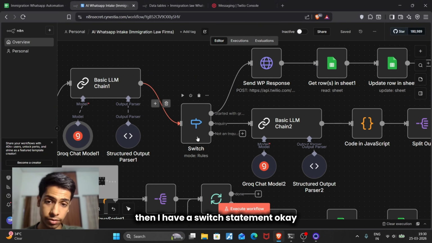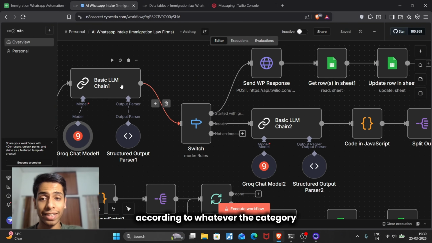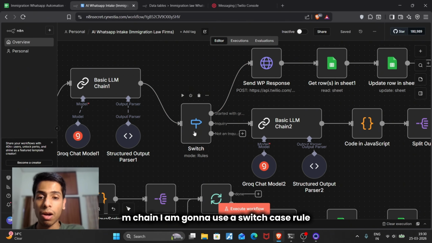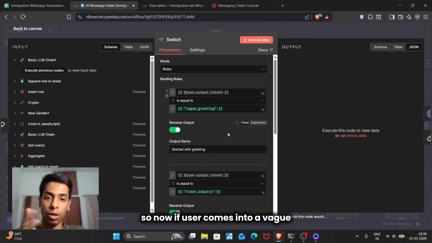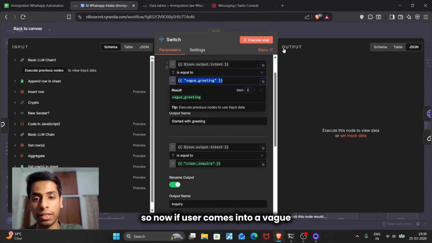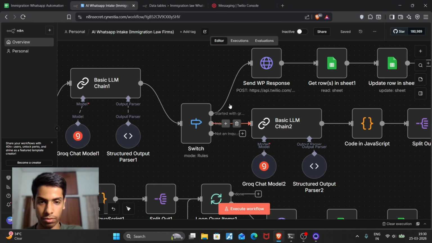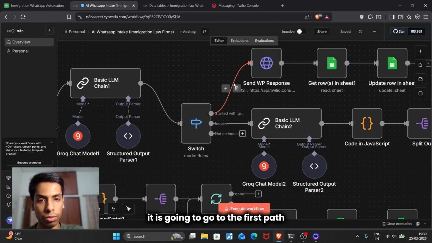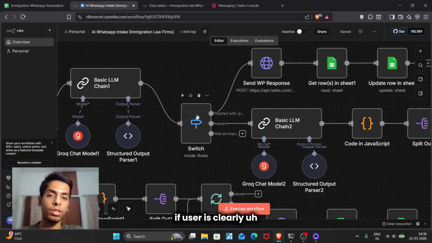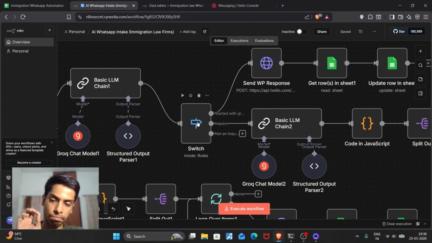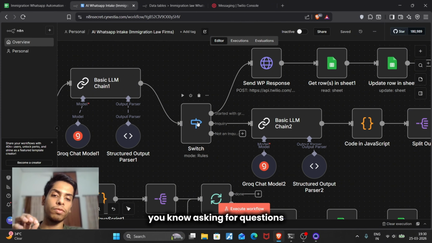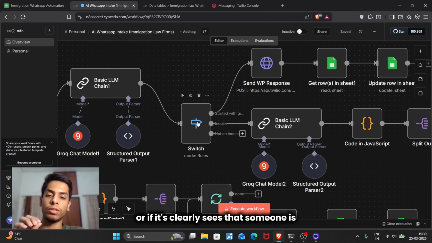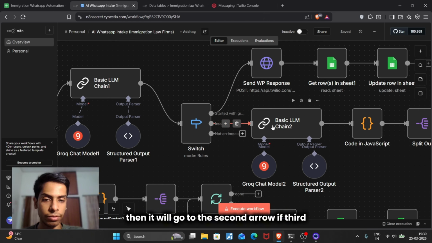Then I have a switch statement. According to whatever category the user has been classified into by our LLM chain, I am going to use a switch case rule. So if the user comes in as a vague greeting, it is going to go to the first path. If the user is clearly asking questions, or if it clearly sees that someone is inquiring about the services, then it is going to go to the second arrow.